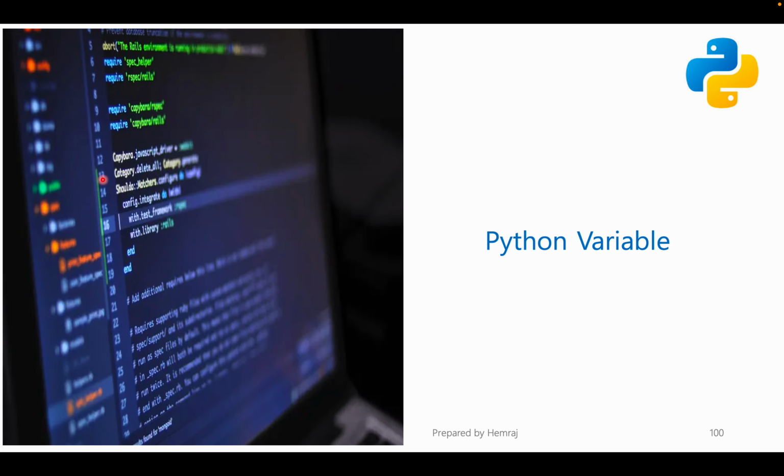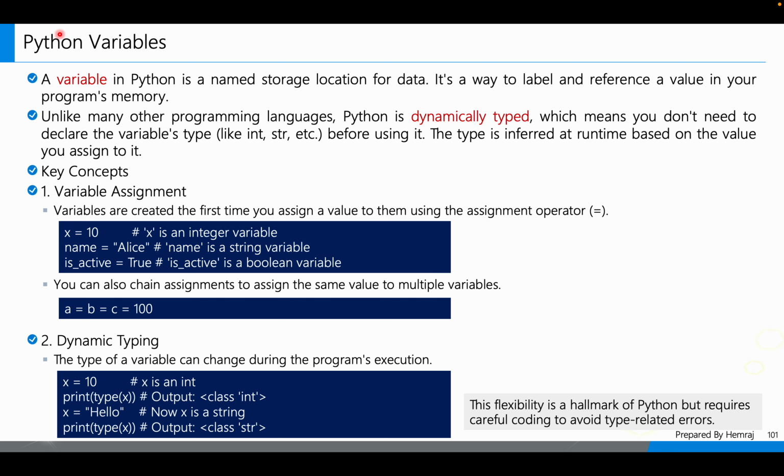Now let's move to our next topic, that is Python variables. This is very important. So see here, a variable in Python is a named storage location for data, right? It is a way to label and reference a value in your program memory, right? A variable is a named storage location, and it will be stored in a memory location in Python, right?